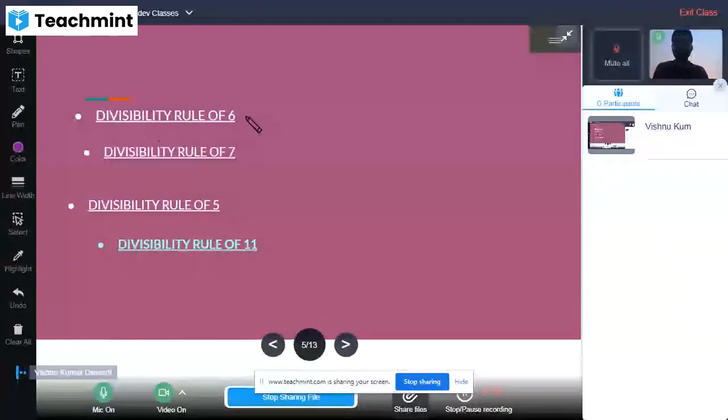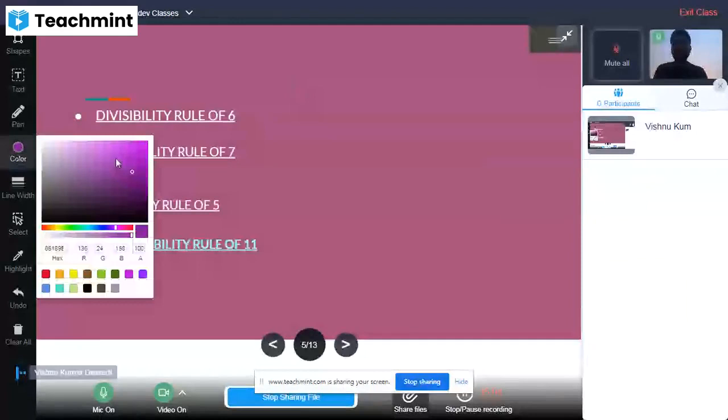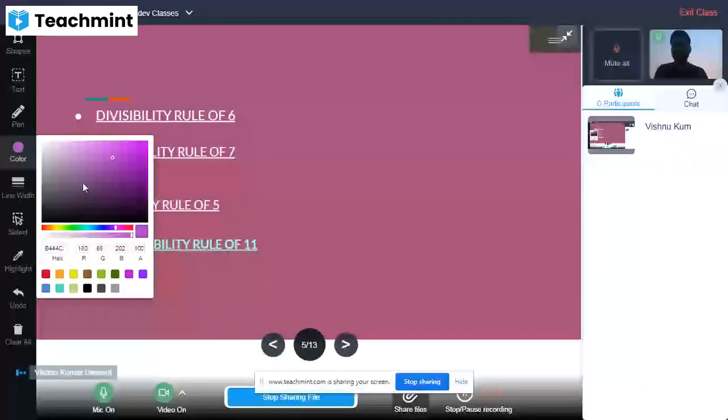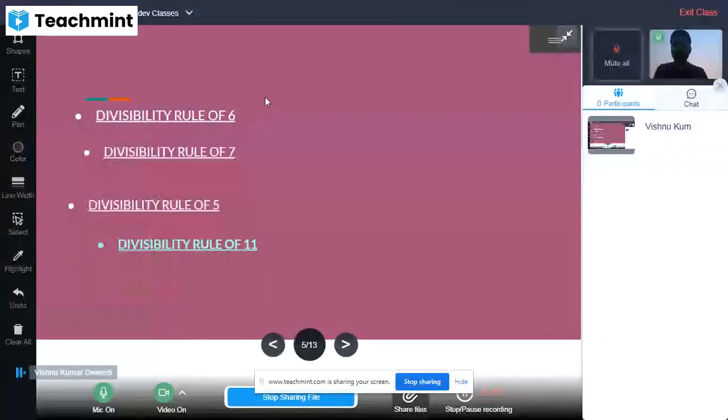The divisibility rule of 6 is very simple. Alright, this is the same color which is on the slide, so we will change it. Just a second.